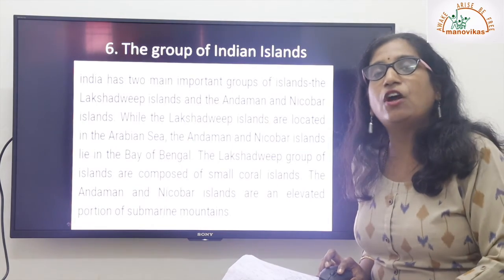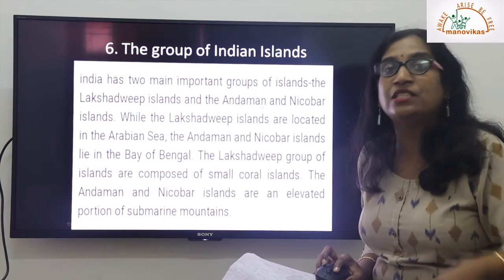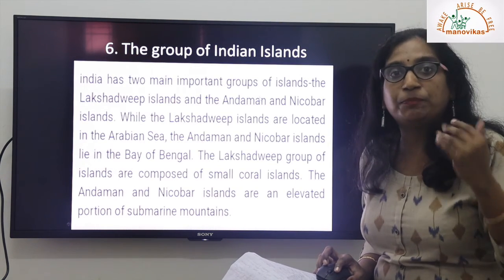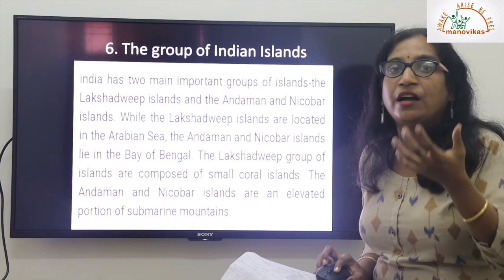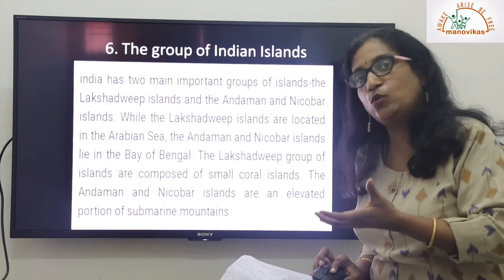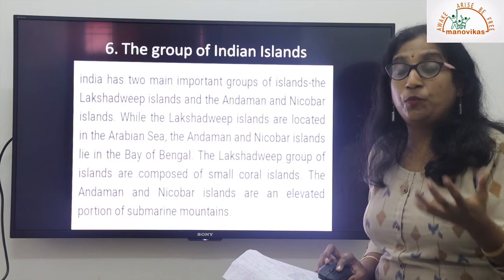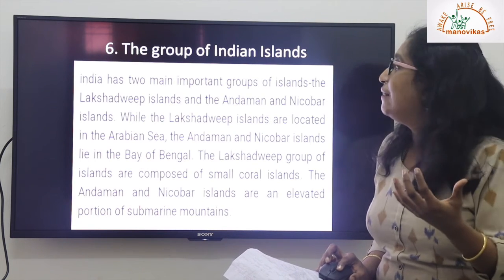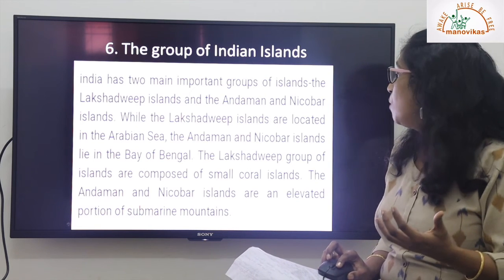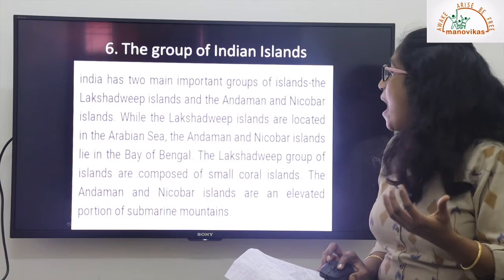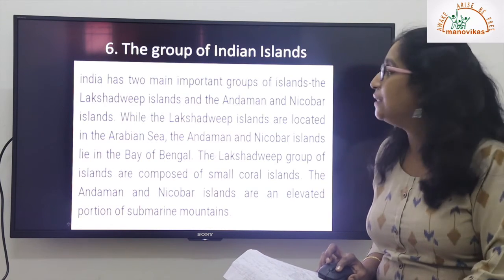The last division of India is the group of Indian islands. Besides mountains, plateaus, plains and deserts, we have the last group of India as pieces of land which are in water bodies, like in the Arabian Sea and Bay of Bengal. We have two major groups of islands: the Andaman and Nicobar Islands in the Bay of Bengal, and the Lakshadweep Islands in the Arabian Sea.